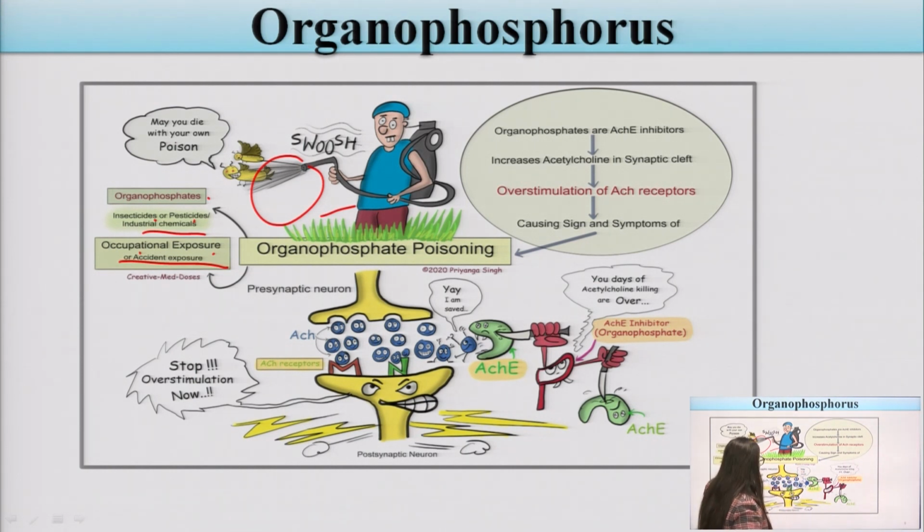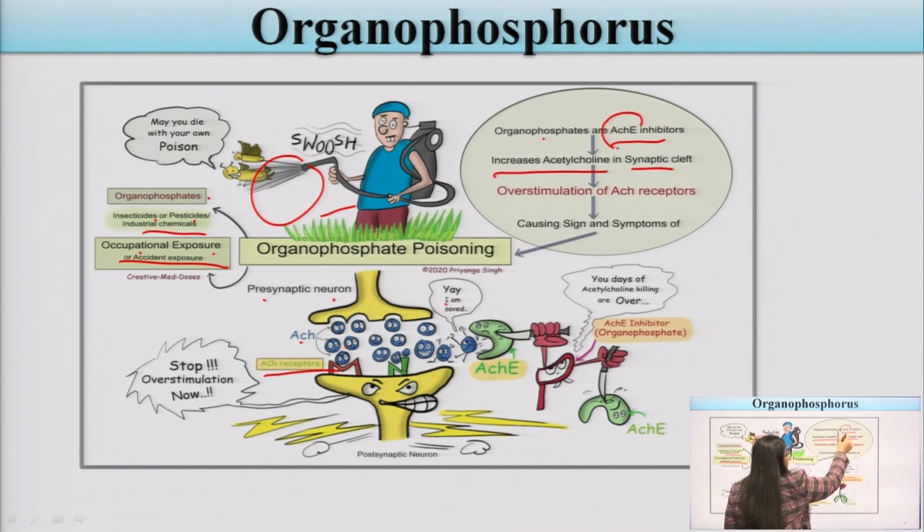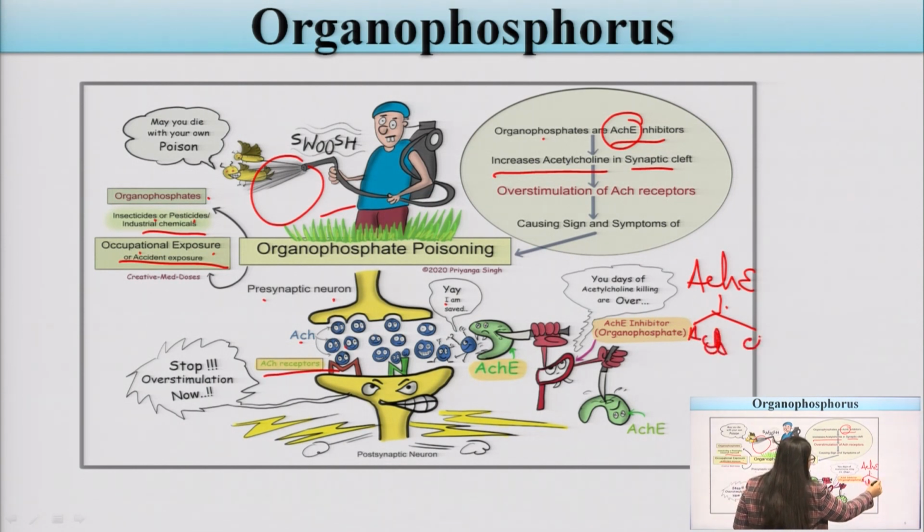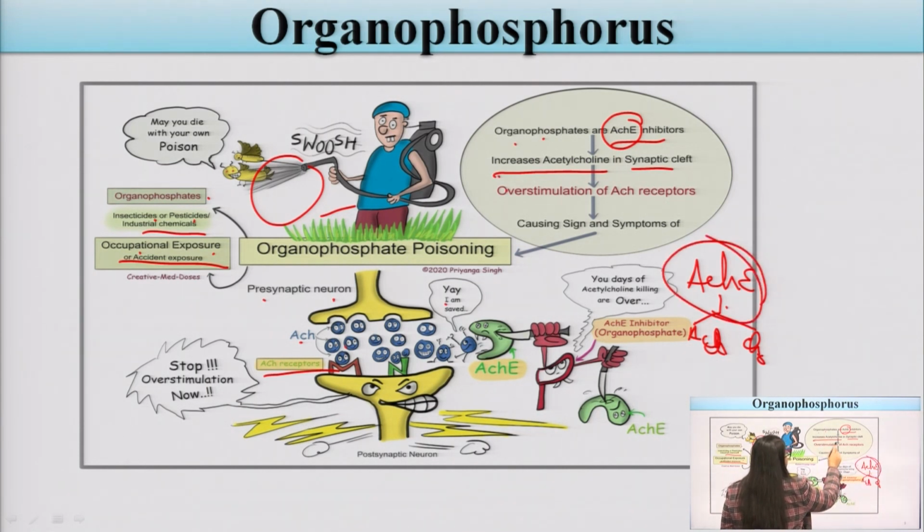Now what is the effect of these organophosphorus compounds? In the presynaptic neuron, ACh is stored and binds to the ACh receptor. Organophosphorus compounds are acetylcholinesterase inhibitors; they inhibit acetylcholinesterase, so acetylcholine increases. What is the main use of acetylcholinesterase? Its work is to break down, to lyse acetylcholine into acetyl and choline.